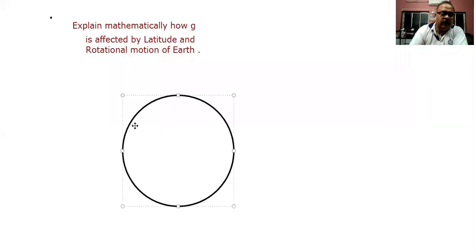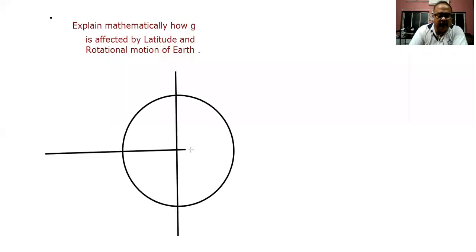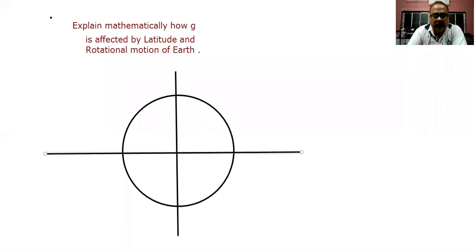Today we are going to explain mathematically how G is affected by latitude and rotational motion of Earth. So let me draw Earth first of all. Suppose this is Earth, and suppose this is the line joining the North Pole and the South Pole, and this is the equator. We try to divide it like a normal axis, okay?